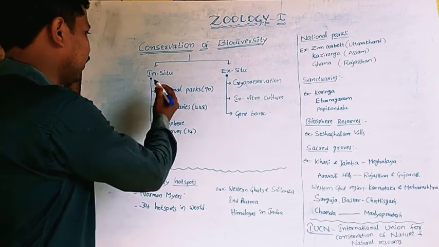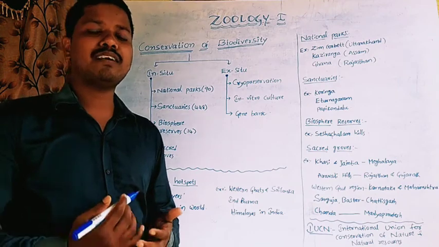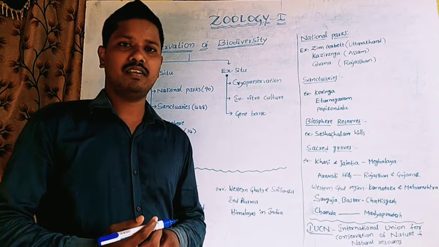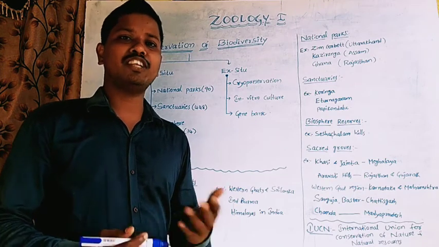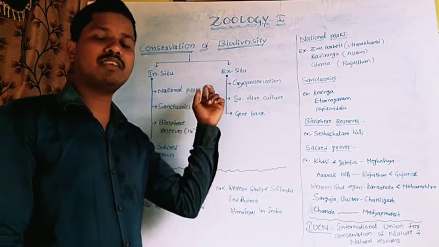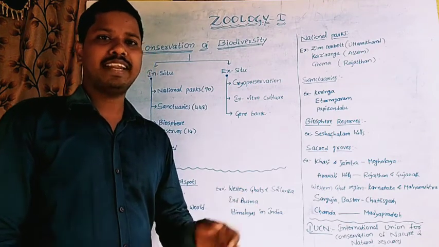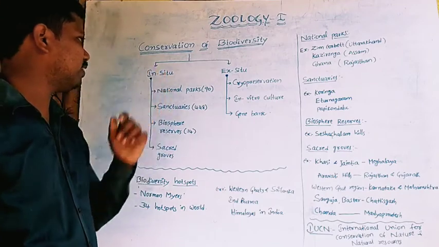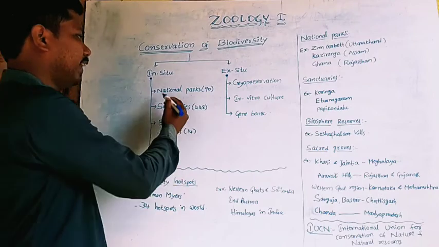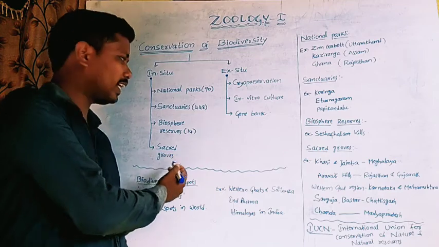So let us see about in situ conservation. That means the process of protecting animal species with their natural habitats is called in situ conservation. In situ conservation includes national parks, sanctuaries, biosphere reserves and sacred groves.